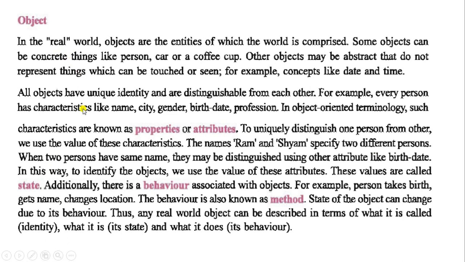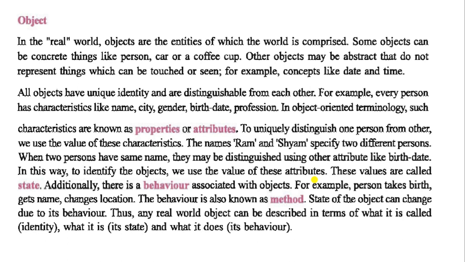Having seen name, city, gender and birth date, you can utilize them to identify the object. In this way, to identify an object, we use the values of these attributes, so we have to mention the value, such as the birth date.